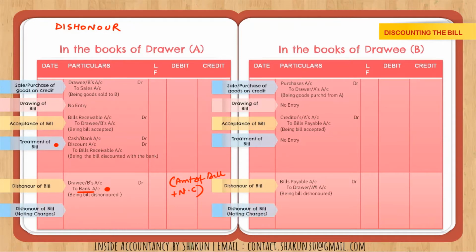If there are noting charges, I'm sorry, I showed the noting charges here only, in this entry only, because the entry remains the same. In case of noting charges, it is only added to the amount. And as you can see, in case of drawee, bills payable, noting charges to drawer. So these entries will be the same, as I said, in all cases. In case of retention, we had written drawee to bills receivable. In case of discounting, drawee to bank. As I told you, drawee is always debited in the books of drawer at the time of dishonor.